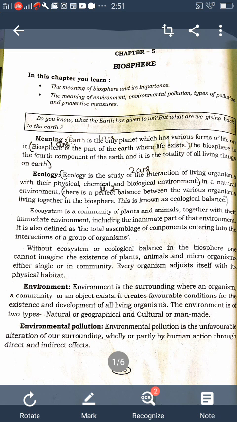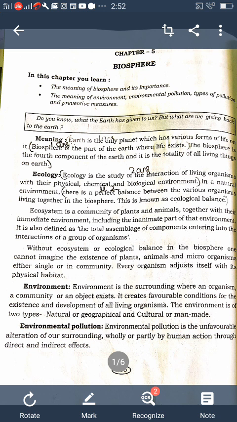The important sources of noise pollution are, naturally, thunder, cyclones, heavy rainfall, hailstorms, waterfalls, ocean waves, etc. So these are all natural causes for noise pollution, and man-made: industrial noise, automobiles, aircraft, domestic noise, mining, etc. So these are all the causes for noise pollution. It may be natural, or man-made.